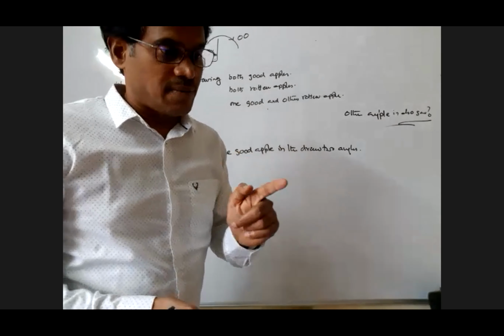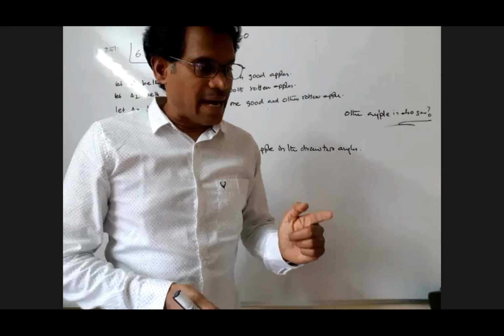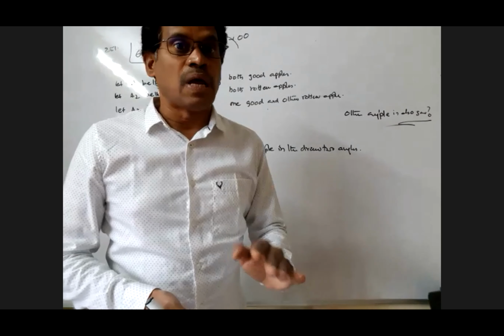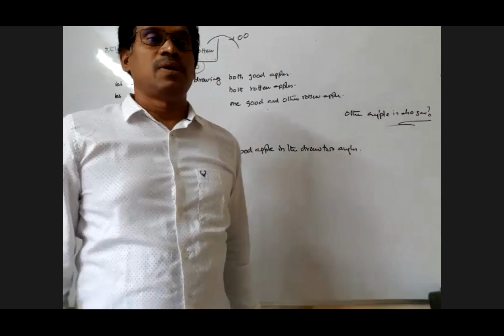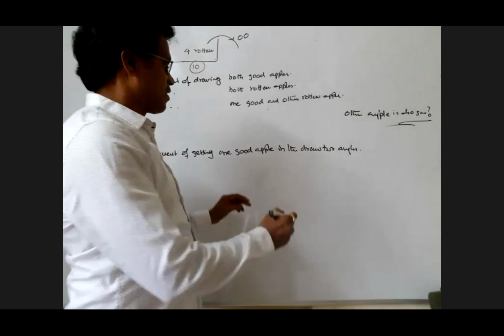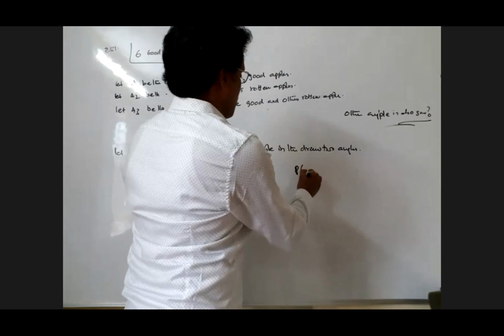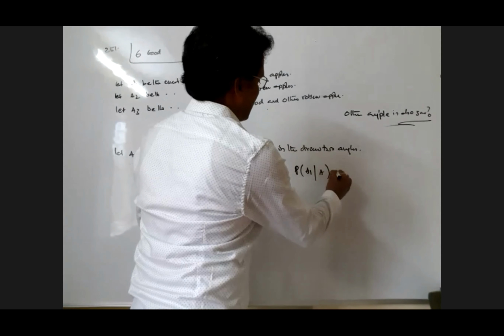But let's see the question. Two apples are drawn at random and one of them is found to be good. What is the probability that the other one is also good? That means, my dear, you have to find out the probability of A1 given A.